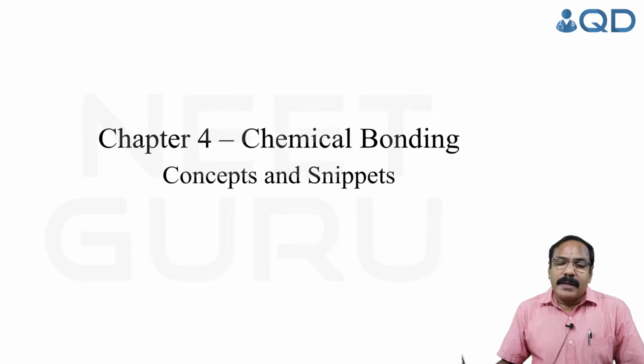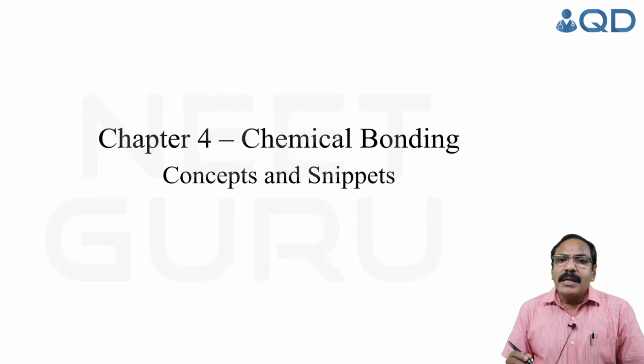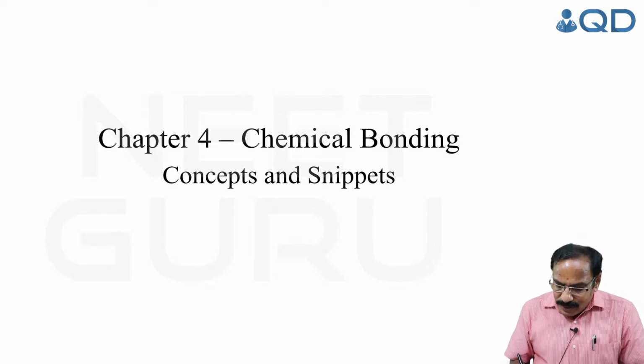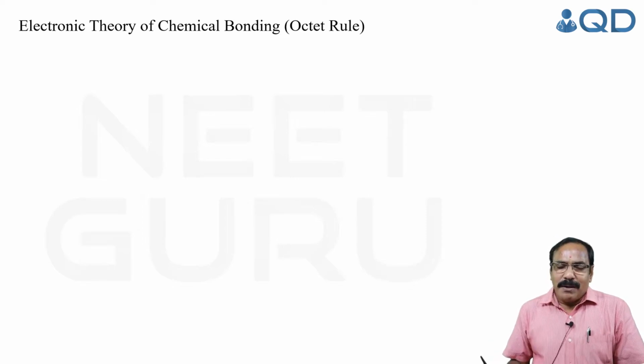So, the first theory of chemical bonding. A chemical bond is the force that binds the particles together in a compound. I repeat, a chemical bond is the force that binds particles together in a compound. It was Lewis and Kossel who put forward the first theory of chemical bonding, called the electronic theory of chemical bonding, or simply the octet rule. So let us see the octet rule or the electronic theory of chemical bonding.